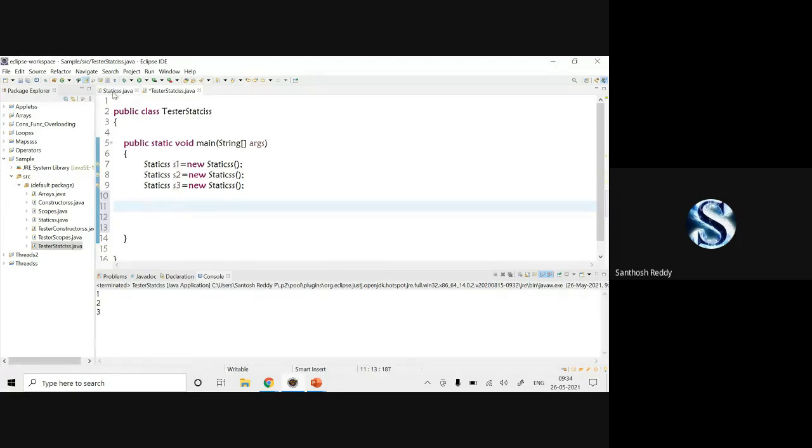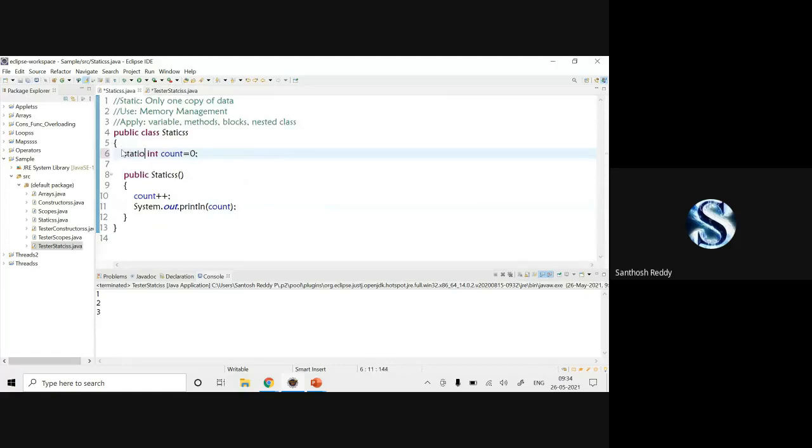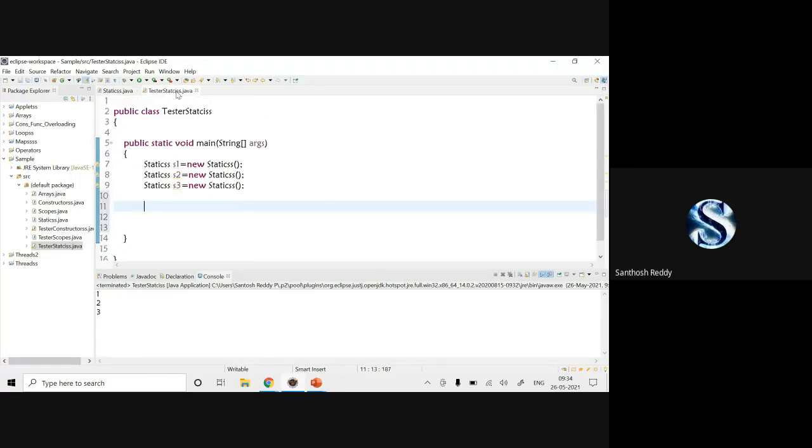Okay, but if it is static, how do you access the variables?